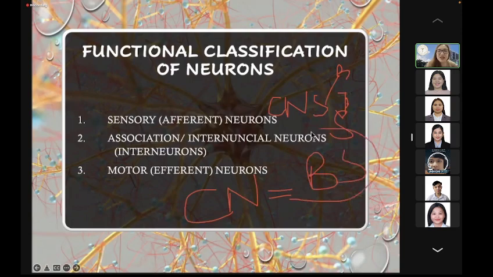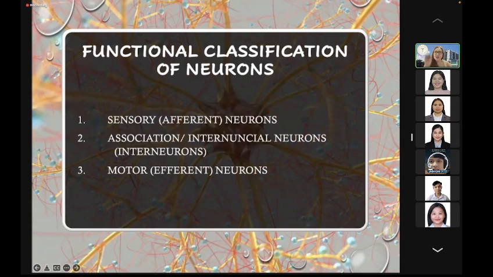So the internuncial neurons or the association neurons are usually located at the different parts or divisions of the brain stem. Again, these association neurons act as a very important link between the afferent sensory neurons sending messages to the brain and the efferent motor neurons receiving this message from the brain.